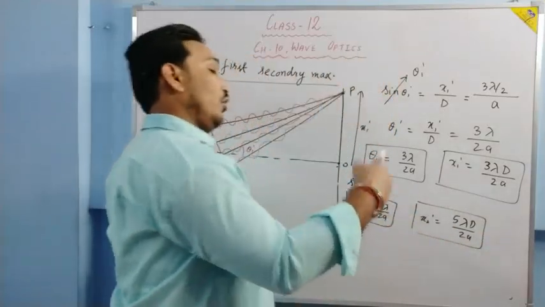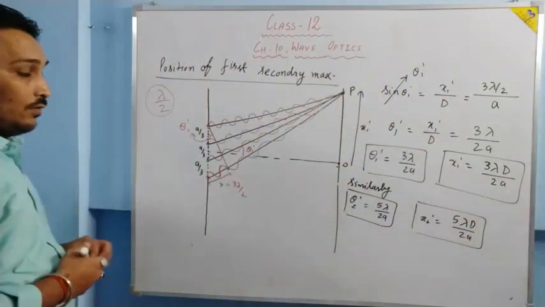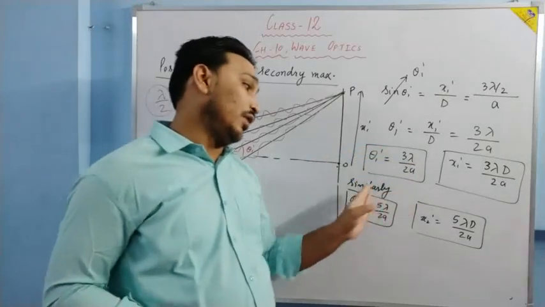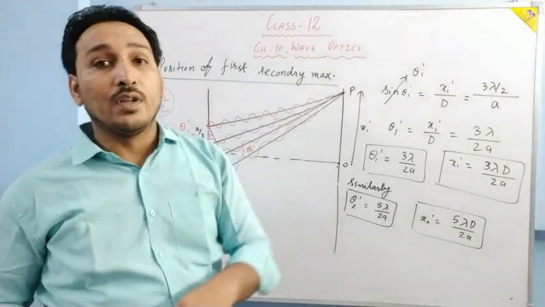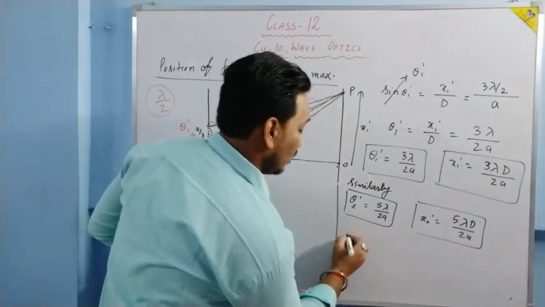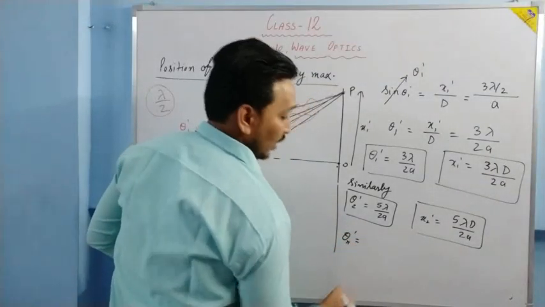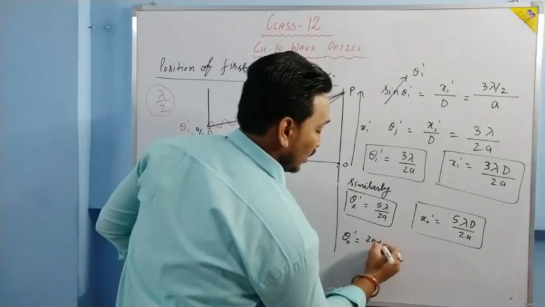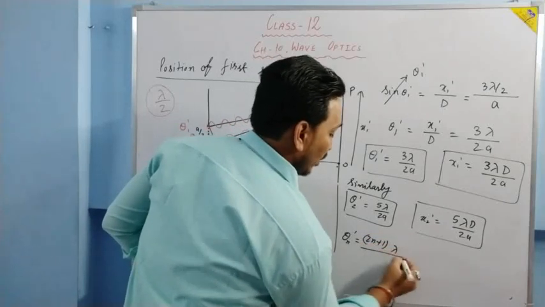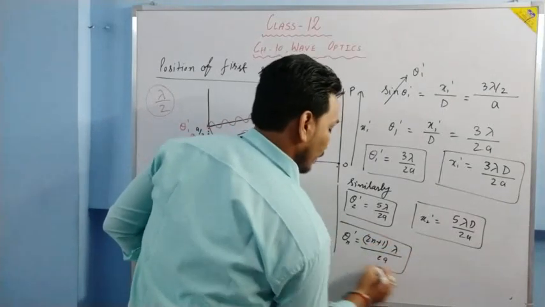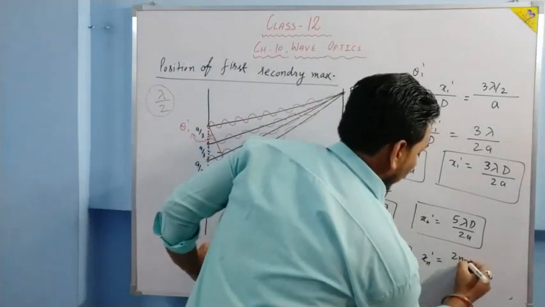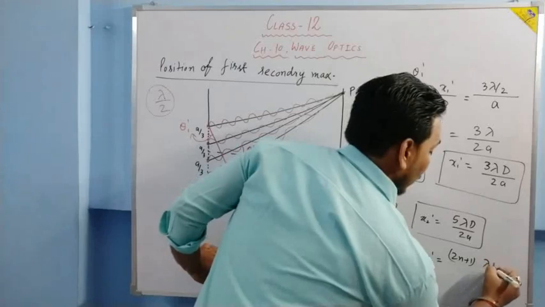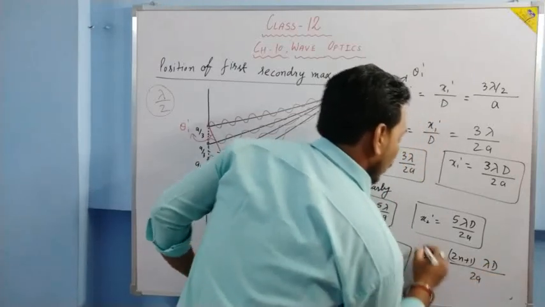And if you keep on doing this, for the first it is 3 lambda by 2a, for the second it is 5 lambda by 2a, and so on for the third, fourth, fifth. Then for the nth, theta n dash will be equal to (2n plus 1) lambda upon 2a, and x n dash will be equal to (2n plus 1) lambda D upon 2a.